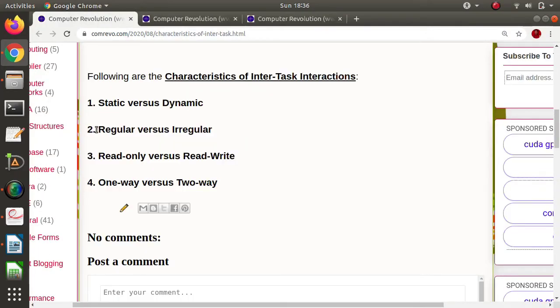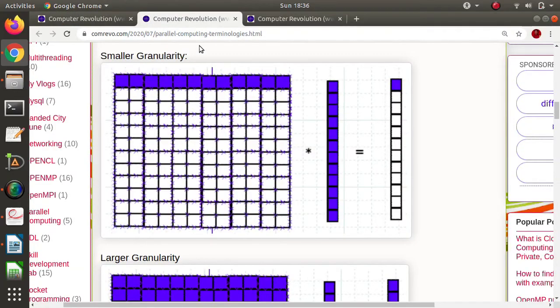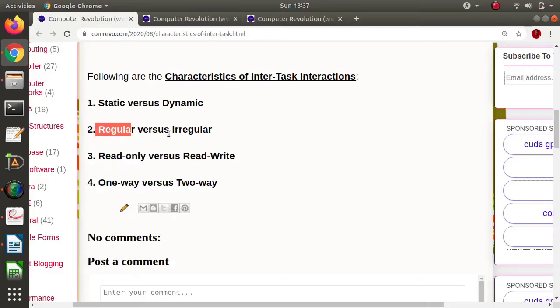General multiplication of one matrix with a vector is an example of regular interaction. But if our matrix is a sparse matrix, in the sense if there are more entries of zeros in this matrix, then there will be irregular pattern for interaction among the different tasks. So if it is a sparse matrix, then the interaction pattern will be irregular. So we'll call it irregular interaction.